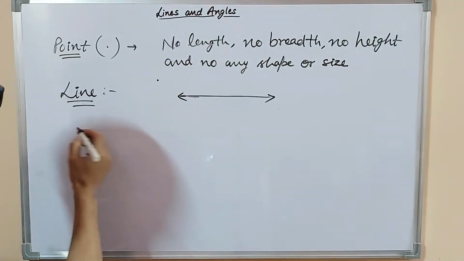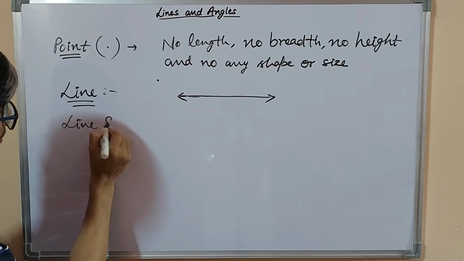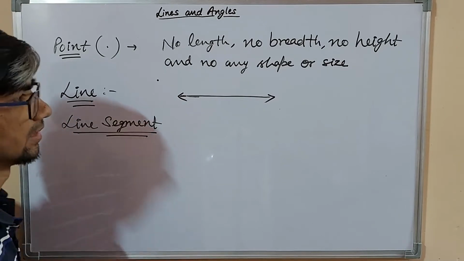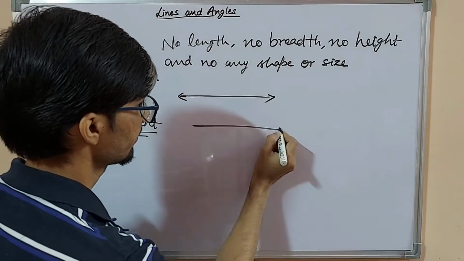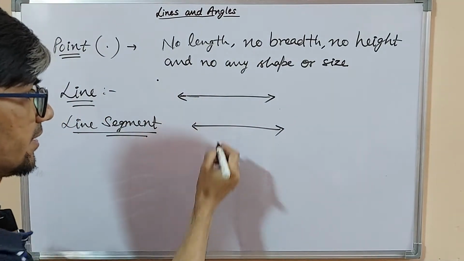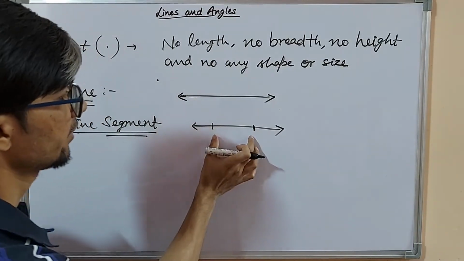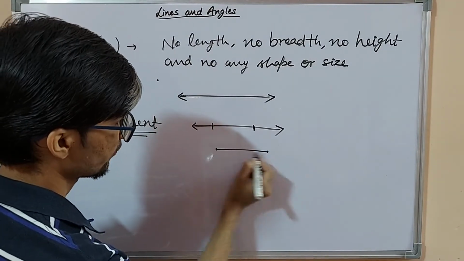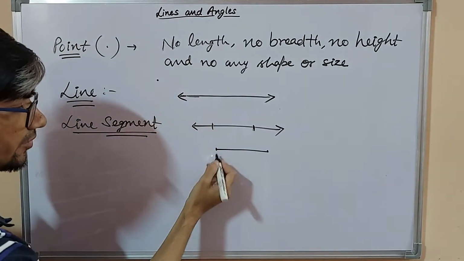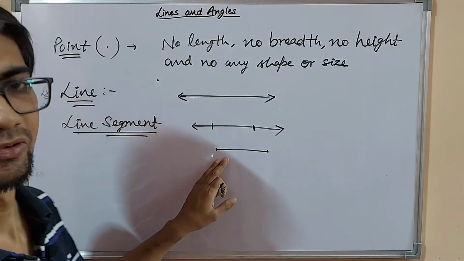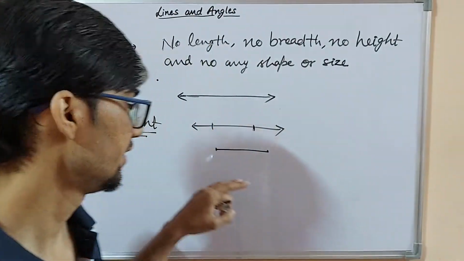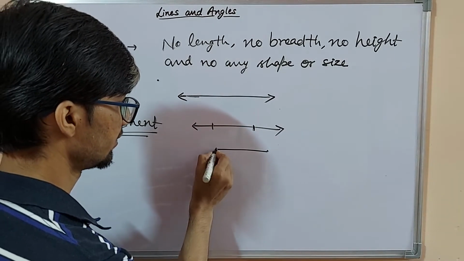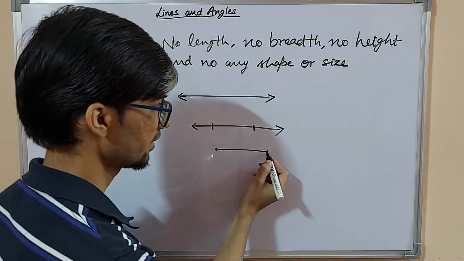Now we talk about the line segment. What is a line segment? A line segment is a part of a line. We cut it from the line, and it becomes like that, from here to here. It is a part of a line which cannot be extended in either direction. It has two endpoints also. This is one endpoint and this one is another endpoint.